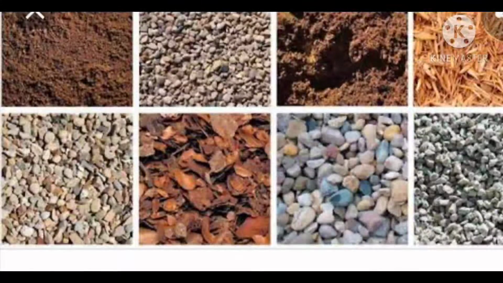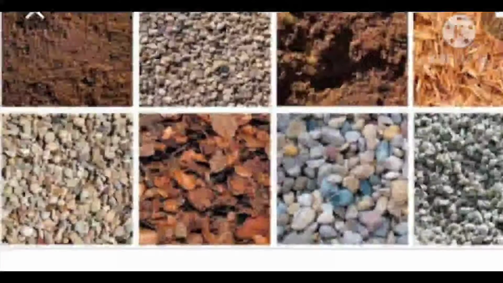It is formed by the interaction of physical factors like weathering of rocks, effect of rain, wind and temperature, and biological components like plants and animals. It forms slowly.